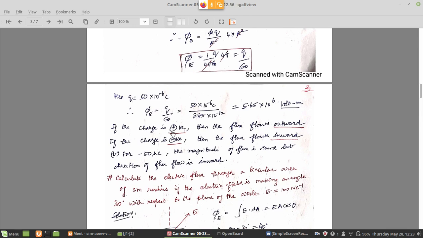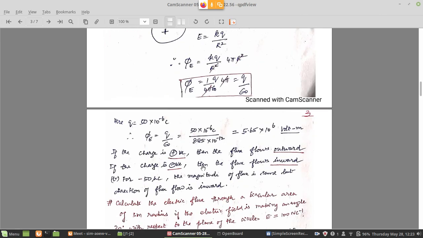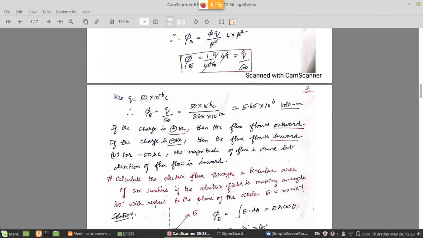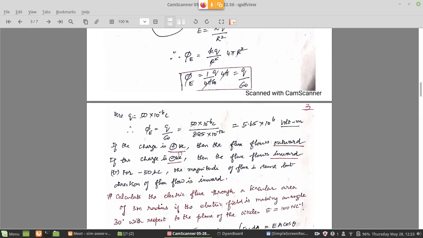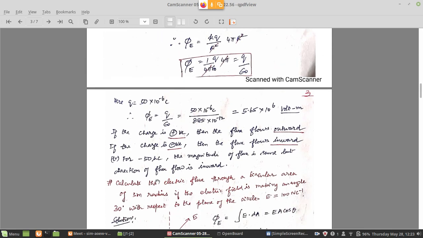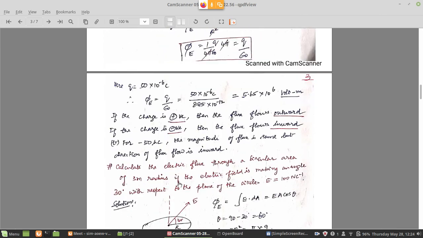So if the charge is positive, then the flux flows outward. For positive charge, already I discussed, arrows are pointing out, that means flux is flowing outward. For a negative charge, the flux is flowing inward, the arrows are pointing inside. So for 50 microcoulomb positive charge, we have calculated the flux to be this much. If the charge at the center is negative instead of positive, that is minus 50 microcoulomb, then the magnitude of the flux will be the same, but the direction, that is how the flux is flowing, is inward. That is the difference between cases A and B in this problem, because charge is same. So flux magnitude will not change, direction will be opposite. That is a conclusion we can give for that.